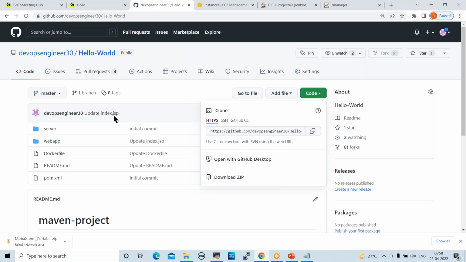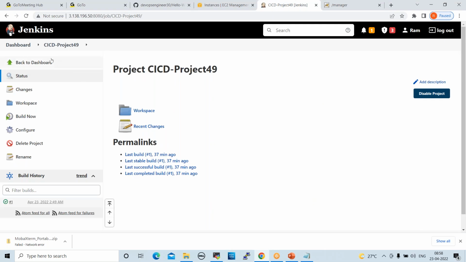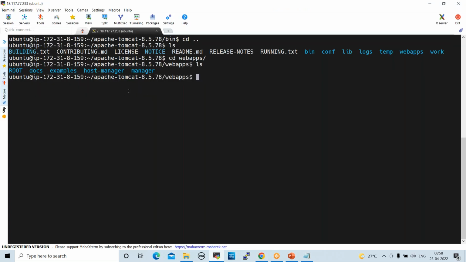So now integration is completed. Tomcat is configured and integrated with Jenkins. Now, if I trigger this job, what will happen? In this Tomcat webapps folder, 5 folders are there, right? In this webapps folder, one WAR file will be deployed.